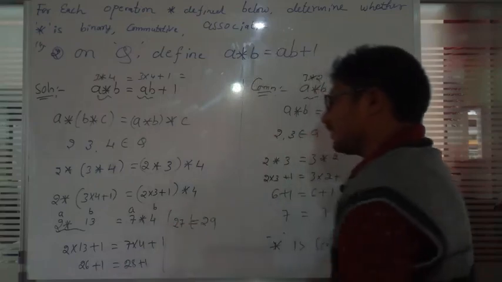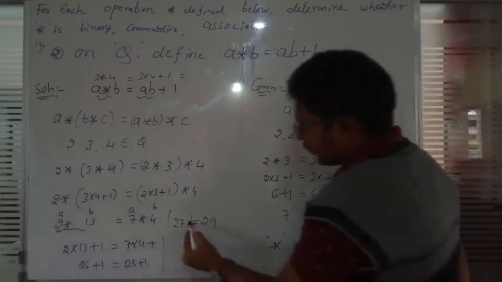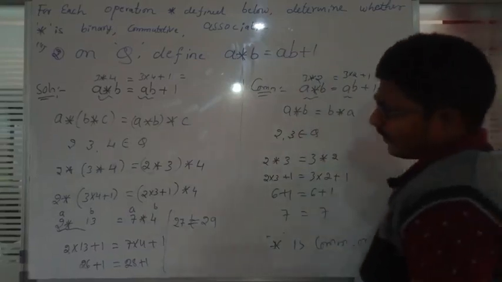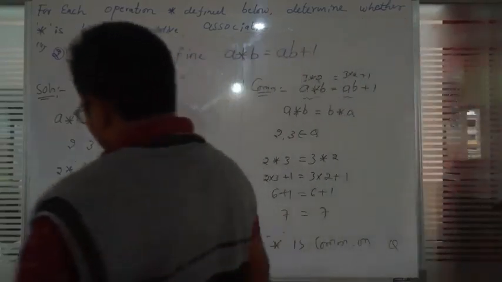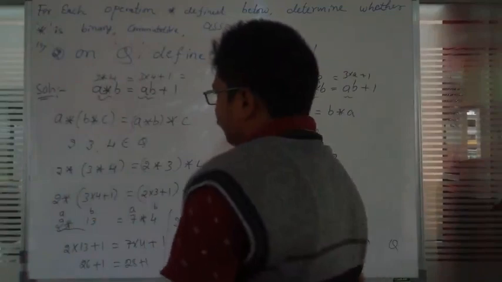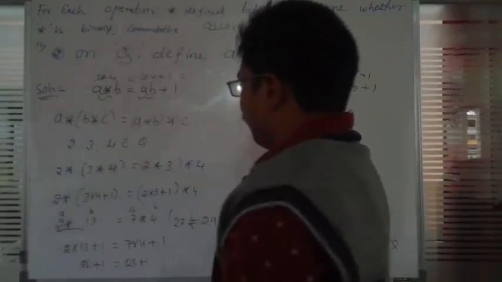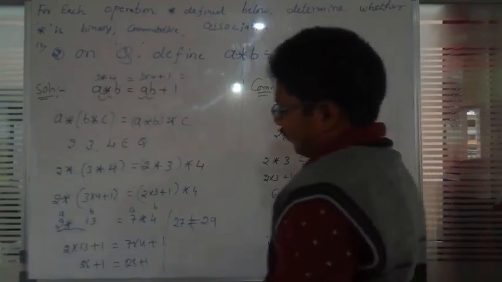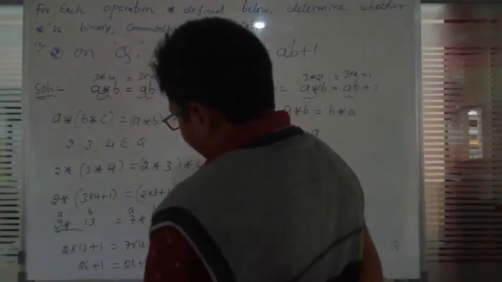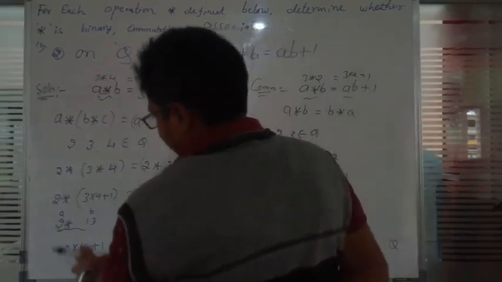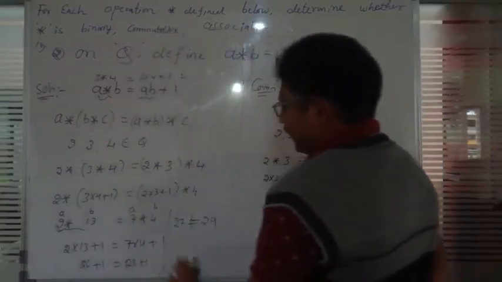Both numbers are not equal, so that's why both numbers are not equal. You just have to observe: is it possible to be equal? 12 plus 1, 6 plus 1, 7 into 4 is 28 plus 1, 26. It's right, they are not equal.